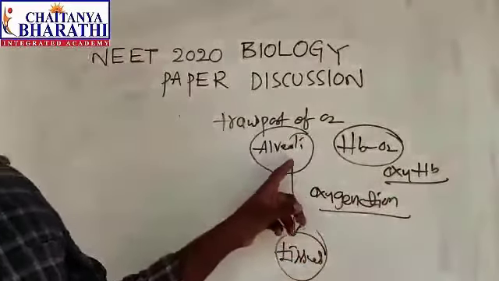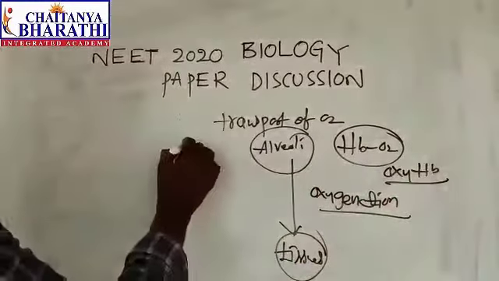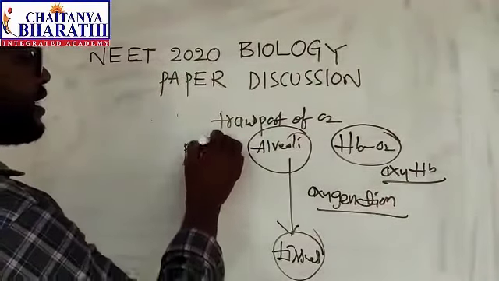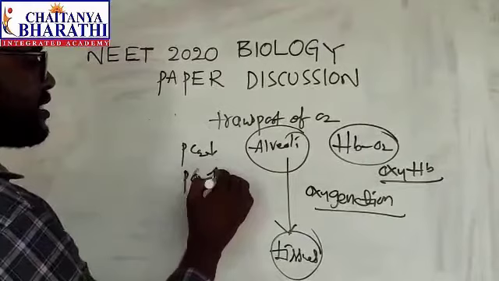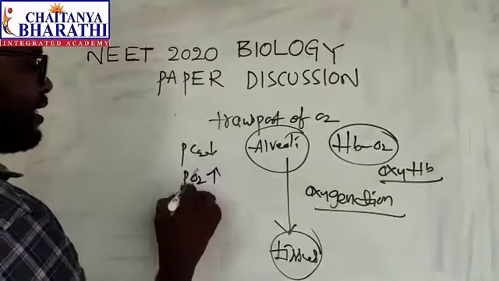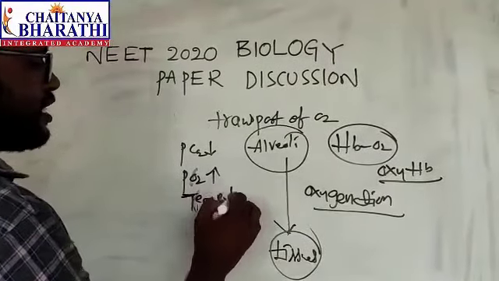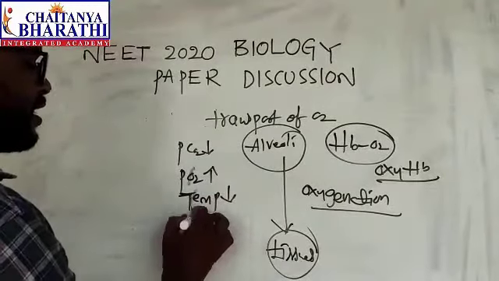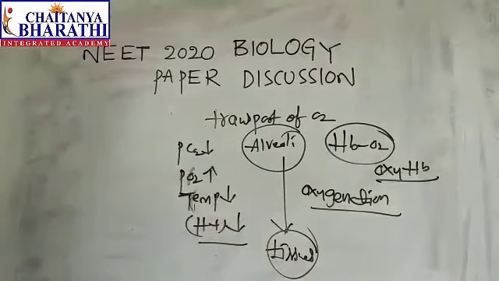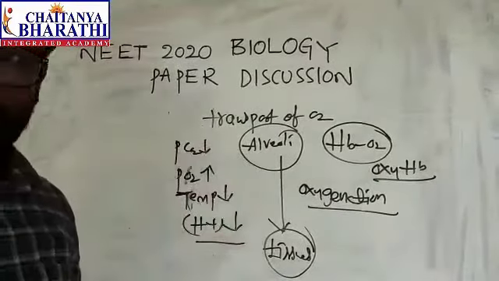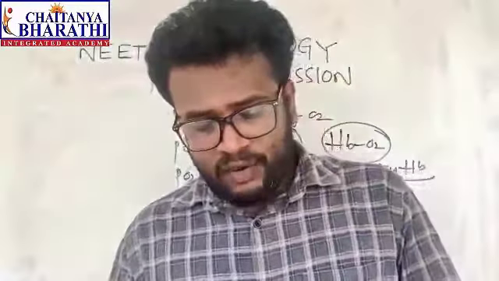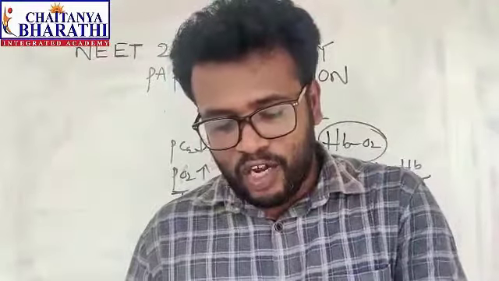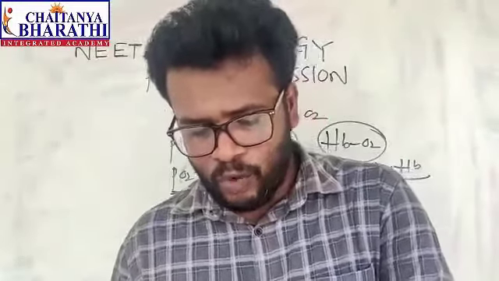So what kind of environment is present here? In the alveoli, the partial pressure of carbon dioxide is low, the partial pressure of oxygen is high, the temperature is low and the H plus ion concentration is also low. The options are given like this: low pCO2 in alveoli favors the formation of oxyhemoglobin.